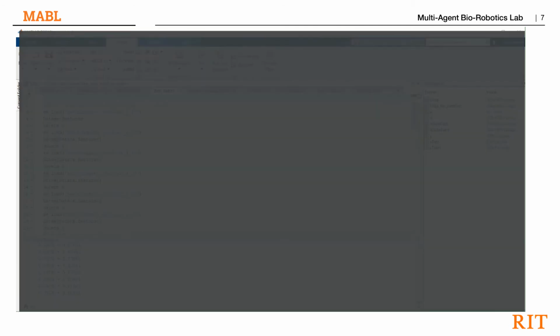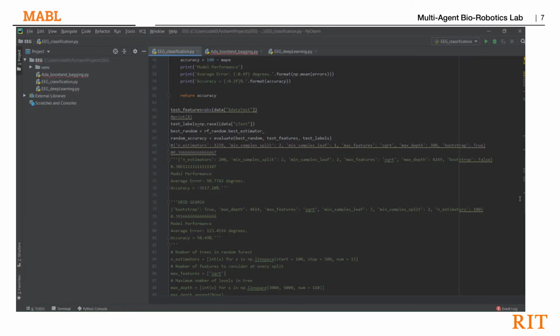This has been done in Python. The first classifier which was investigated was random forest.